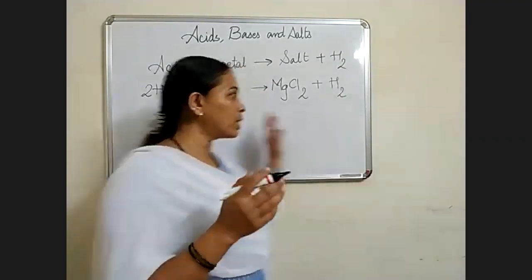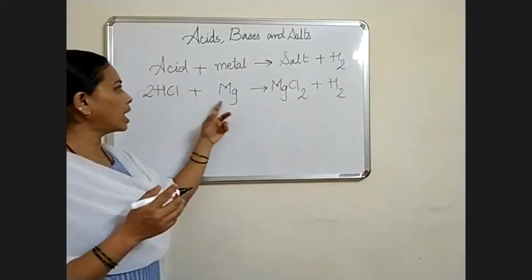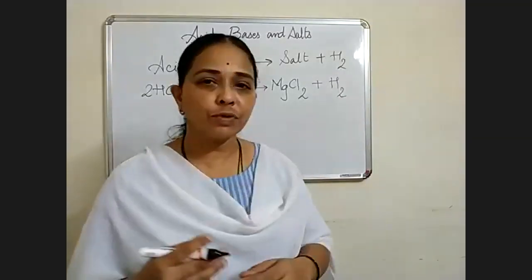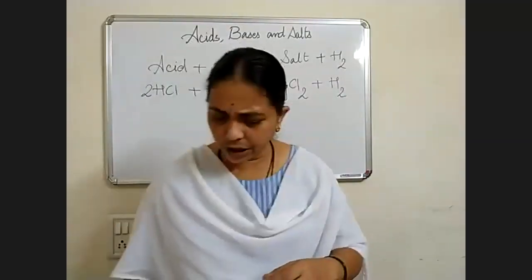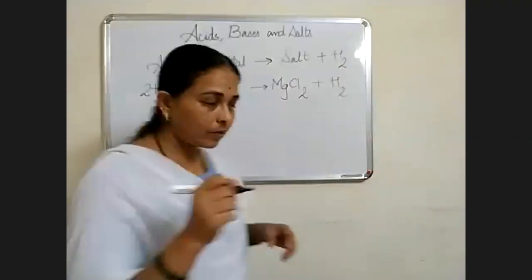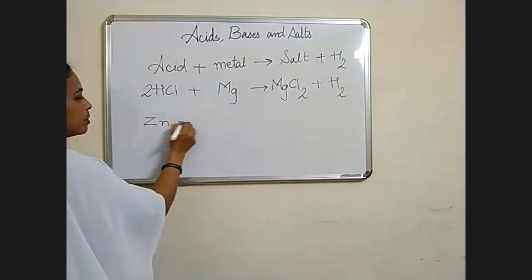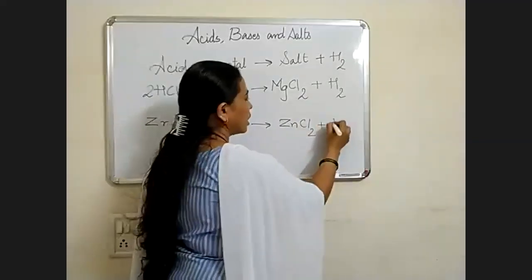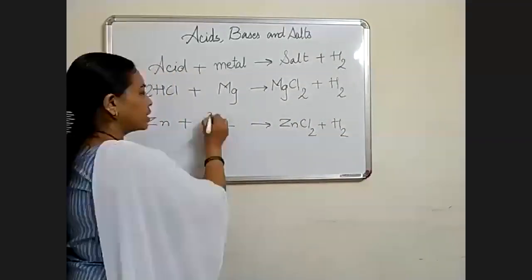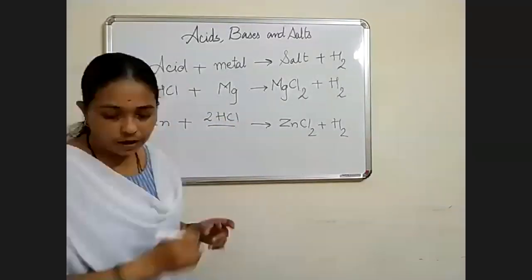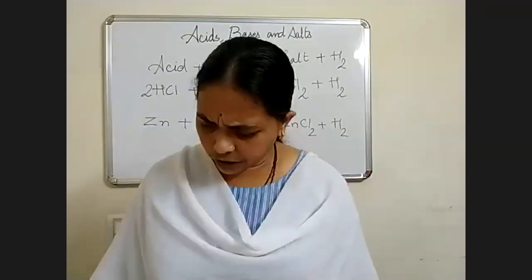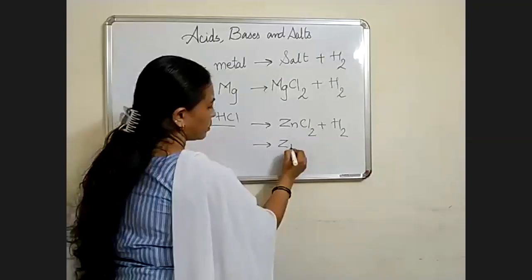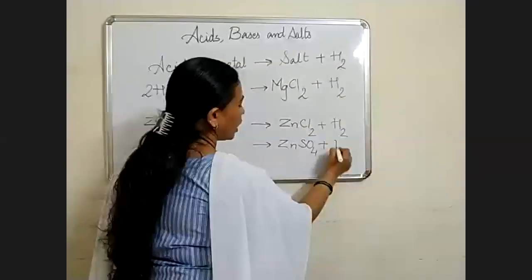So you will remember. You can take any acid and metal, combine it, and you will get salt and hydrogen gas released. Just see here, they have given Zn and you have to fill up. So zinc plus acid gives ZnCl2 plus H2. What you require here is two molecules of HCl. Or they have given here ZnSO4 and H2.